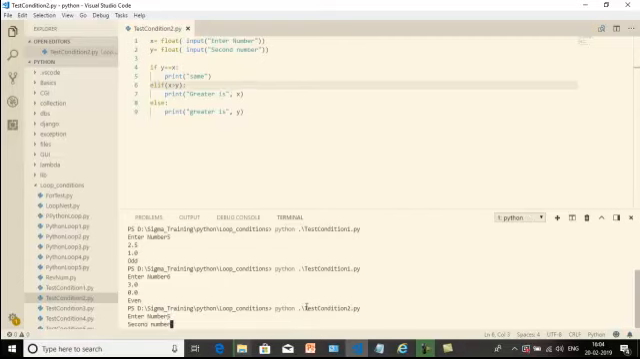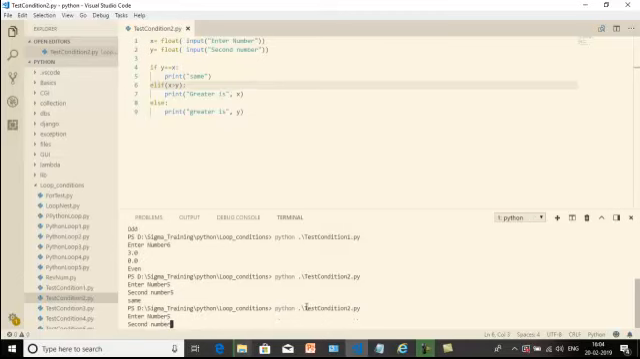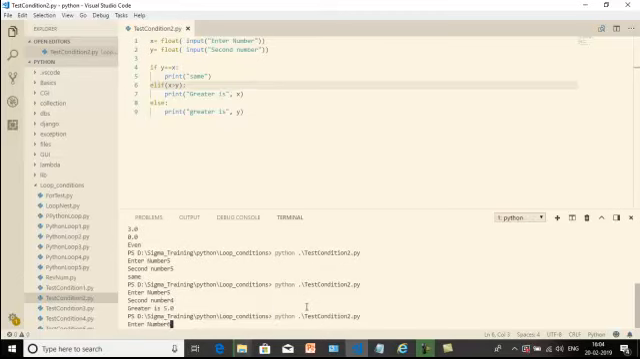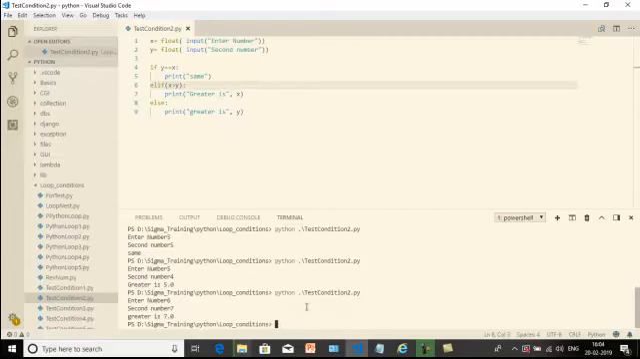Entered first number and second number, they are same. Entered first number and second number, 5 is greater. Entered first number and second number, 7 is greater. So this is how we can go with multi-level if conditions.